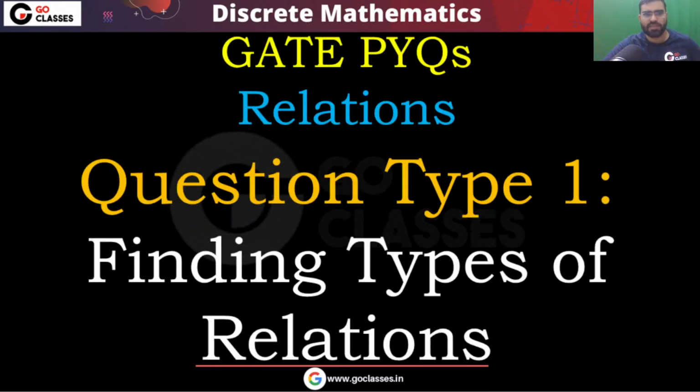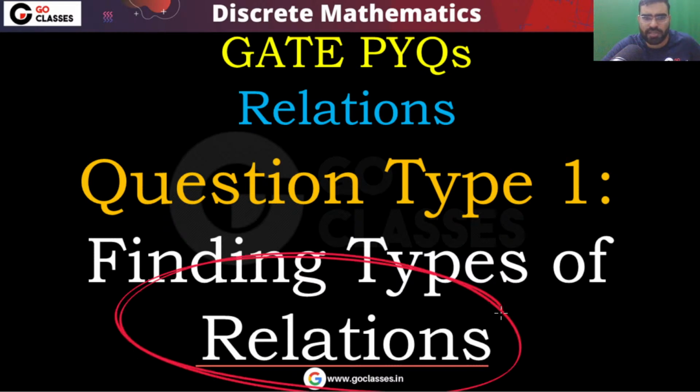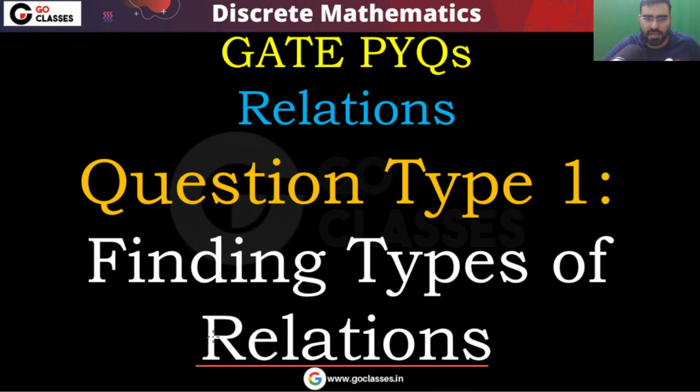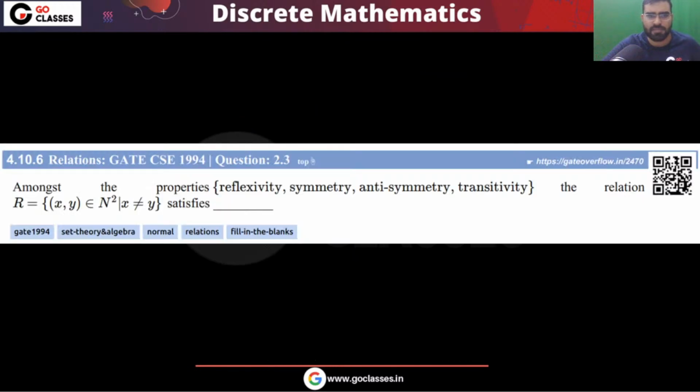Now let's start with the first question. What are the types of questions that come from this topic, relations? The first type of question is finding types of relations, like whether the relation is reflexive, symmetric, antisymmetric, asymmetric, transitive, an equivalence relation, or a partial order relation. So this is basically finding types of relation. This is one type of question. Now let's solve this type of question first.